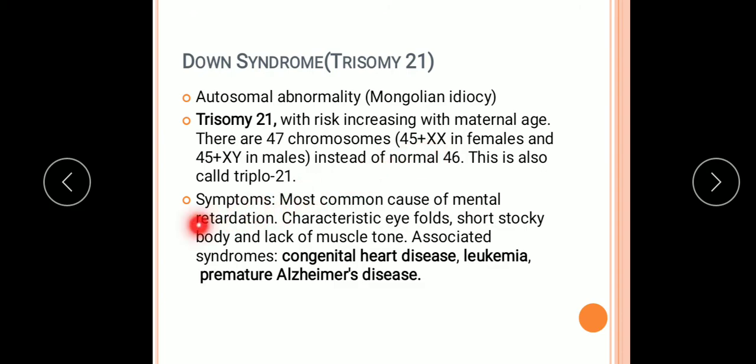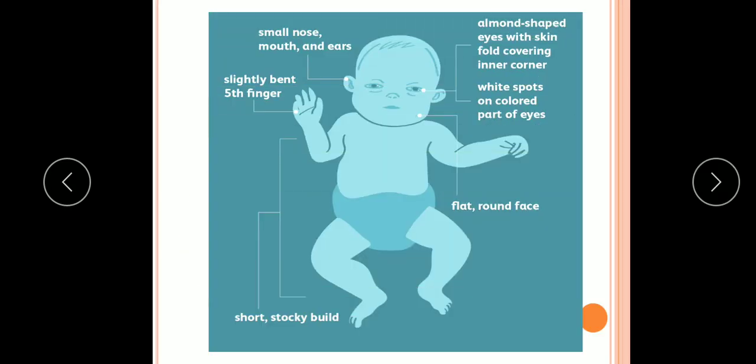Now the symptoms: the most common cause of mental retardation, with characteristics such as eye folds, short stocky body and lack of muscle tone. Associated syndromes are congenital heart diseases, leukemia, and premature Alzheimer's disease. Here you can see this is a baby suffering from this syndrome.